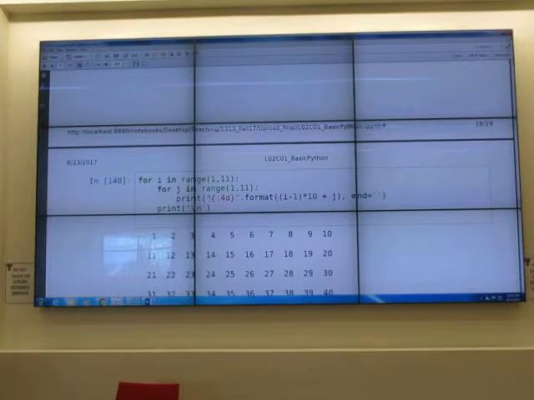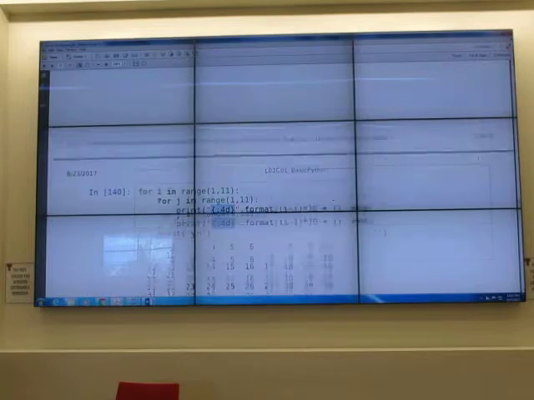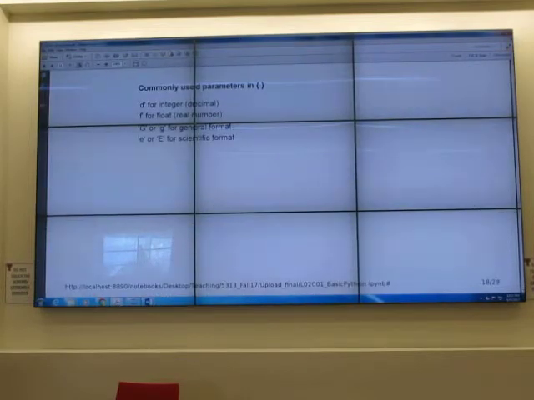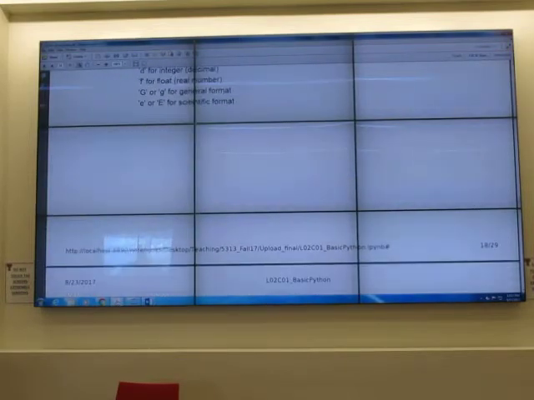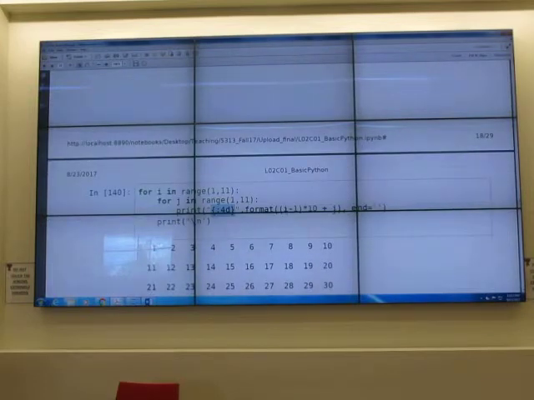The syntax says anything that goes inside these curly braces is going to be set by a certain format. So if I use colon 4D, D is what? Integer, decimal, right? This means it will put whatever we put in here as an integer. 4 is the total space, 1, 2, 3, 4.